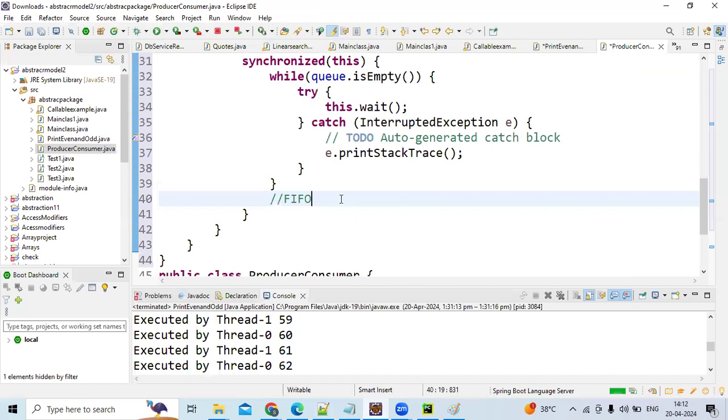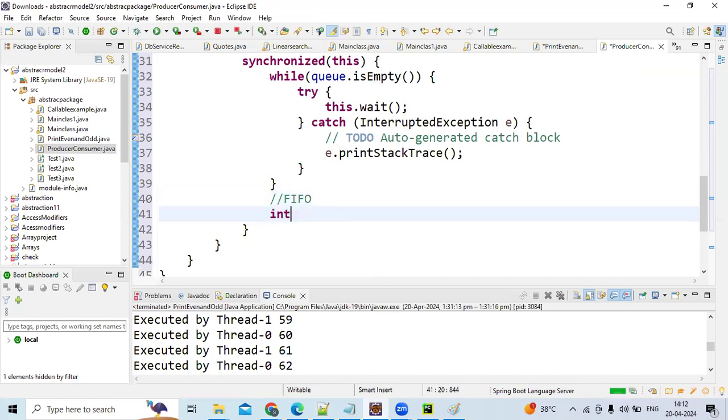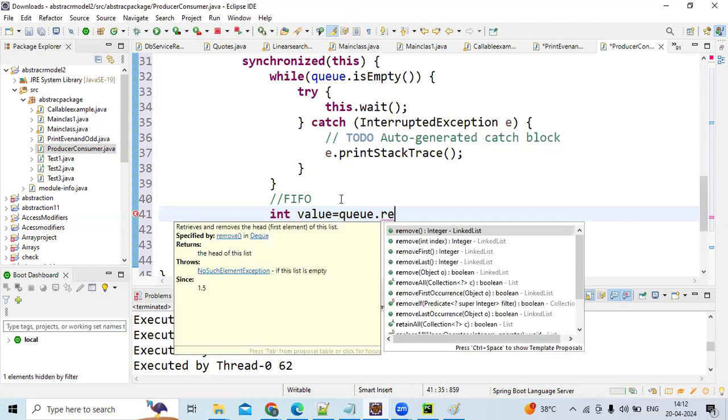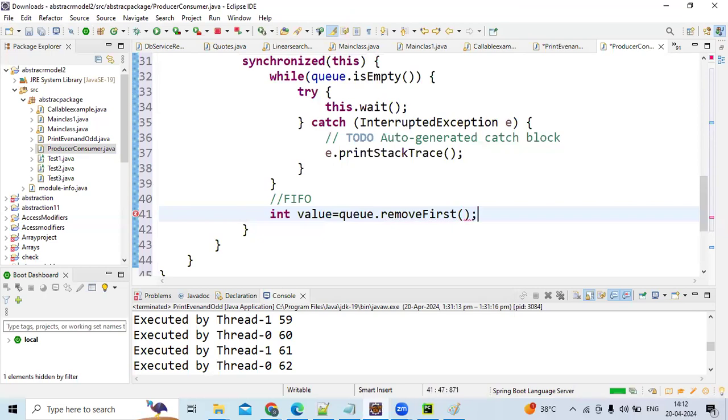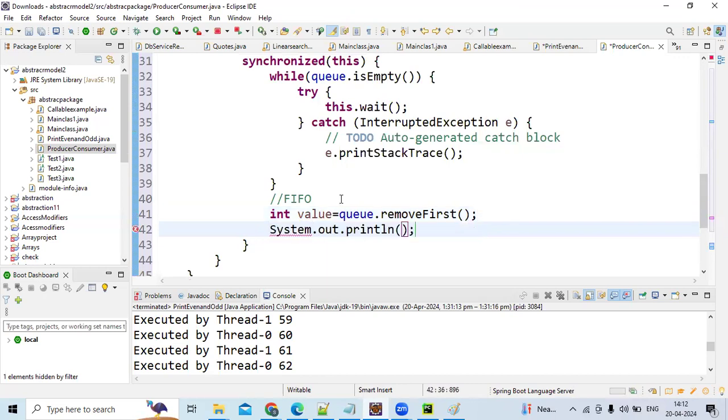See, basically in linked list, in the queue in the collection framework, we have a method. Now what is that? Remove first. So int value, just write q dot remove first. So it will remove the first number. Is that fine, guys? This out, consumer consumed.